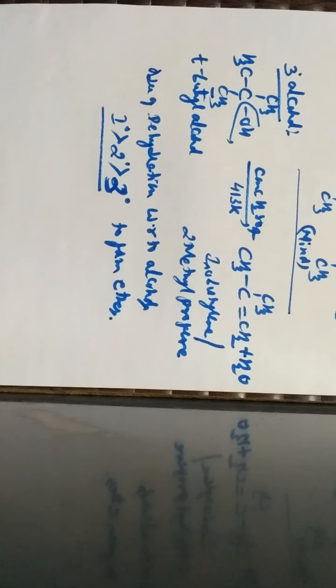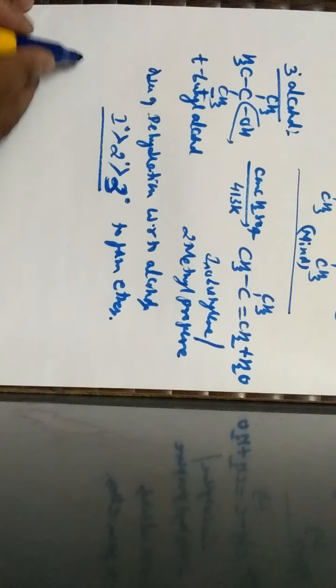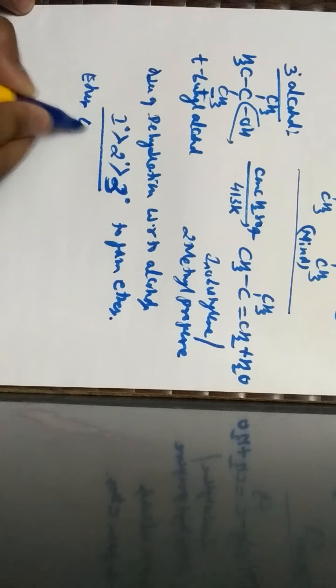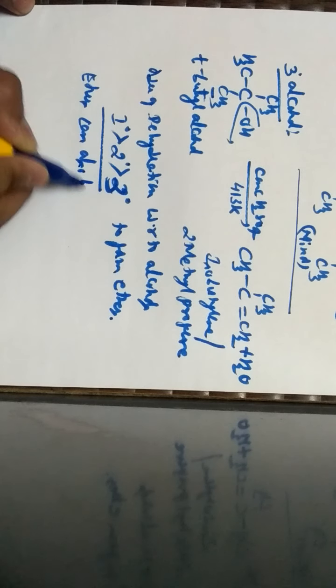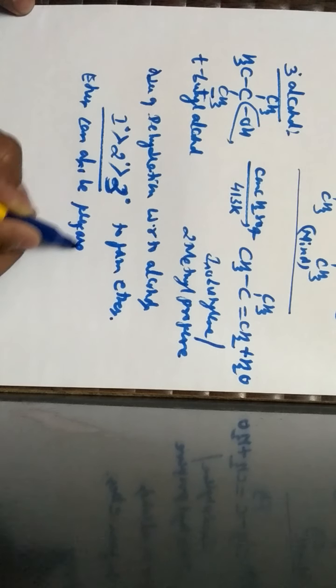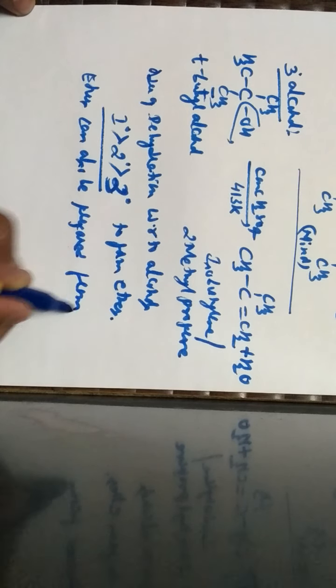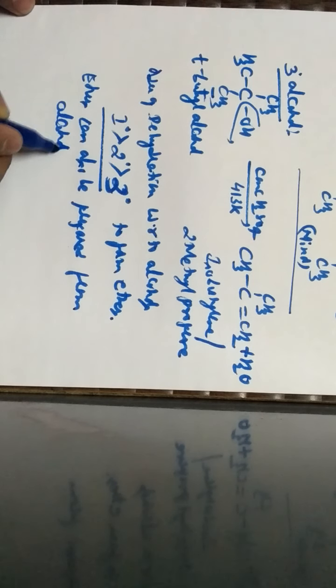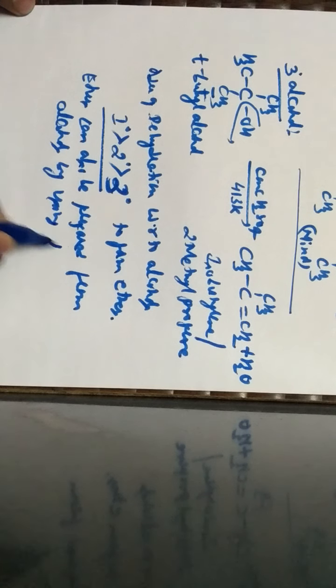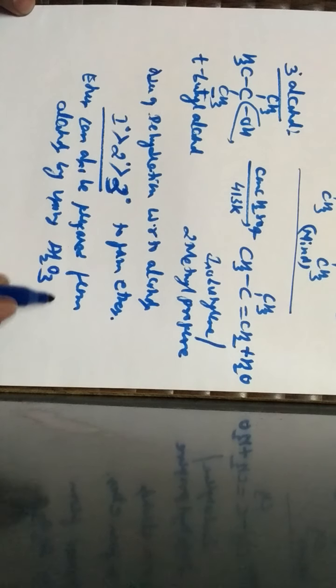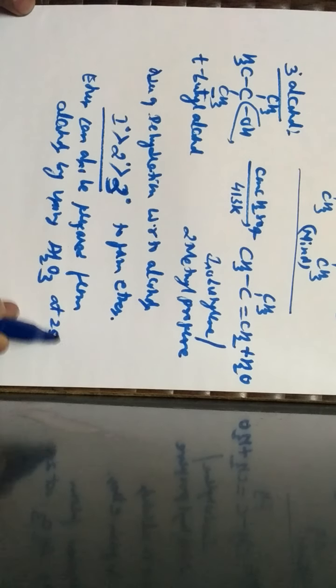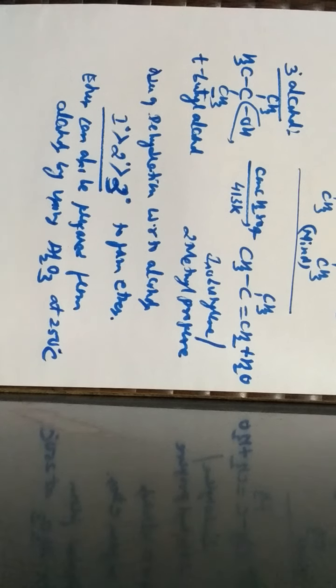So the reactivity will be greater in primary alcohol as compared to secondary, as compared to tertiary. And one should also know that these ethers can also be prepared from alcohols by heating with alumina, Al2O3, at a temperature of 250 degrees Celsius.